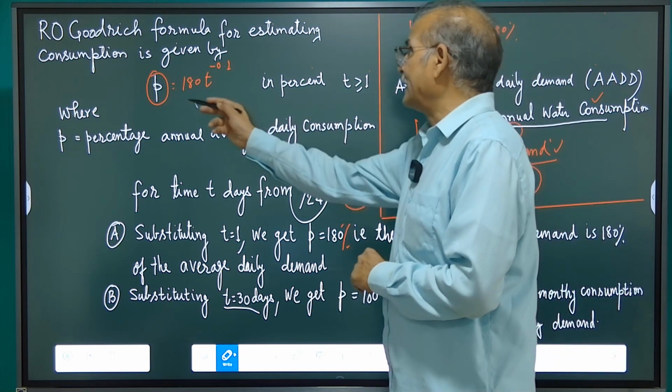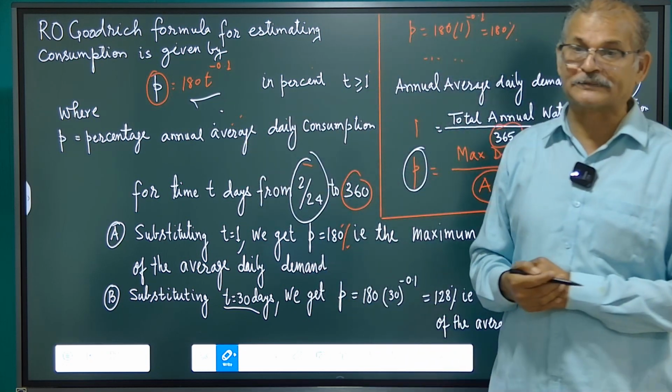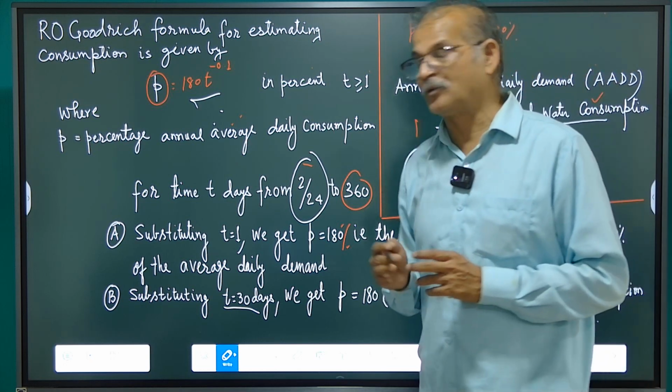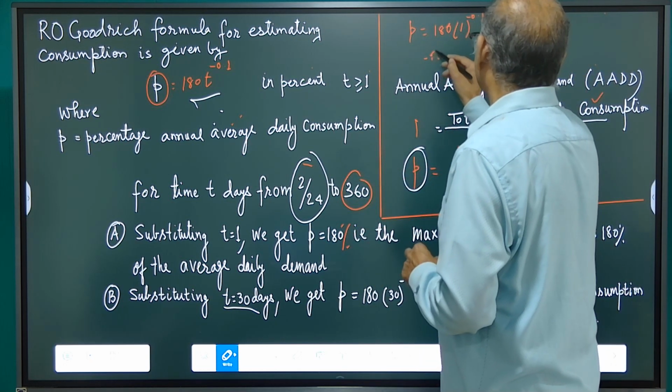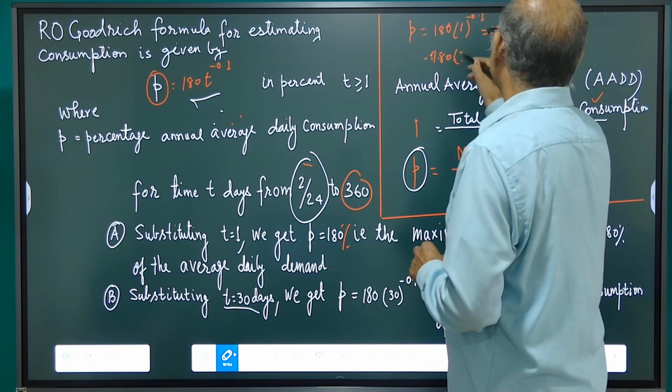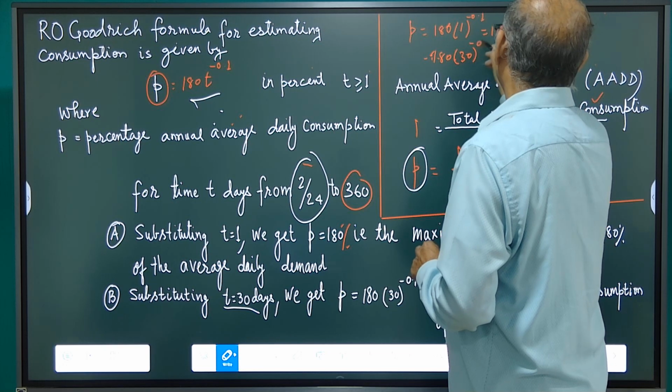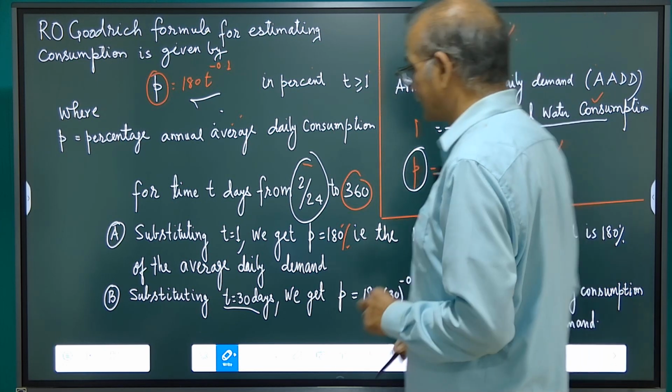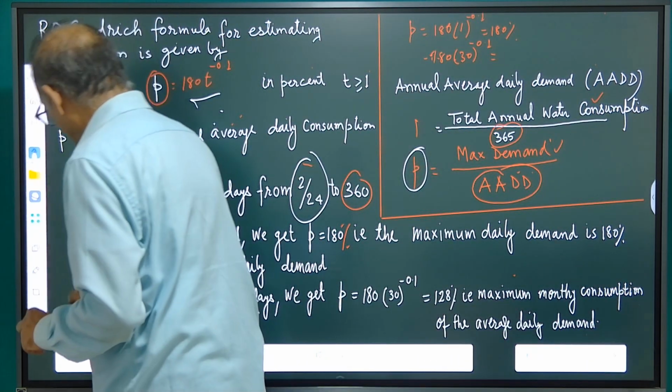So all this, and if we want to know the monthly हमारा जो variation होगा वो कितना होगा, then we can input 180 into 30 raised to the power minus 0.1. We can calculate, it will come about 128%.